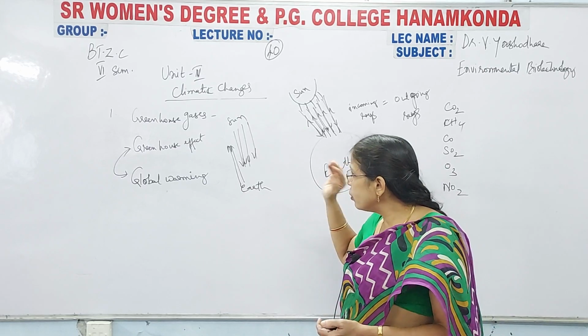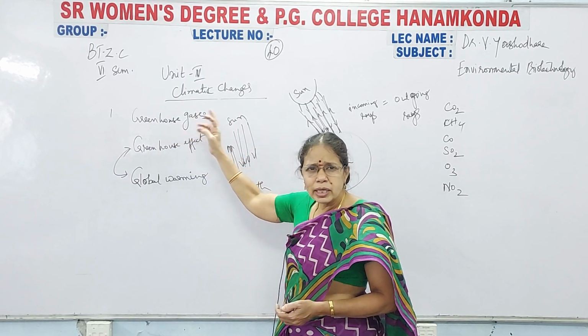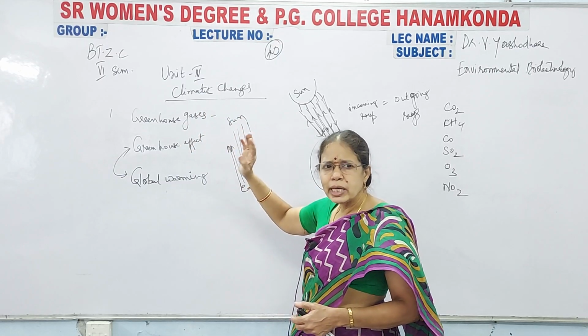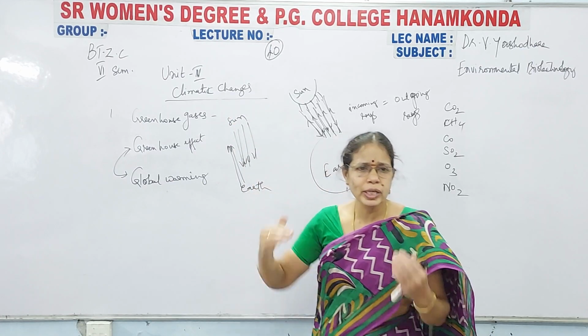These are the different things that are occurring because of the presence of greenhouse gases, and finally the presence of greenhouse gases leads to climatic changes in a particular region.